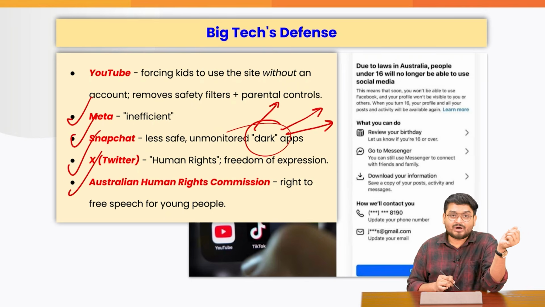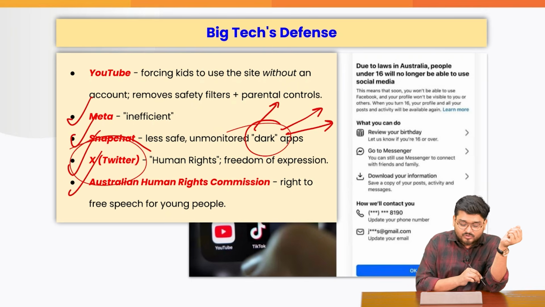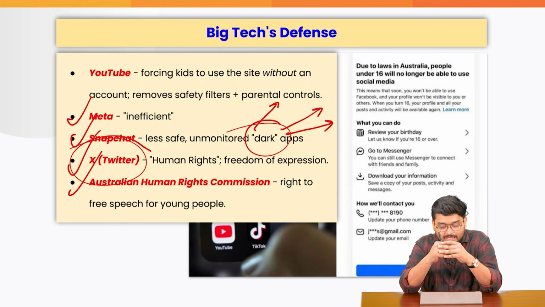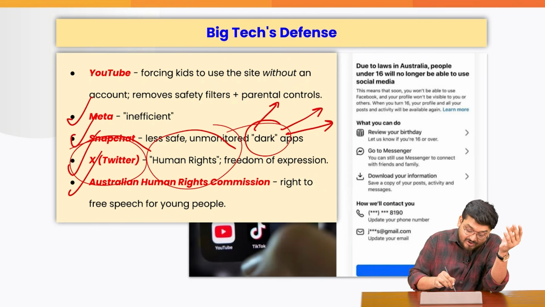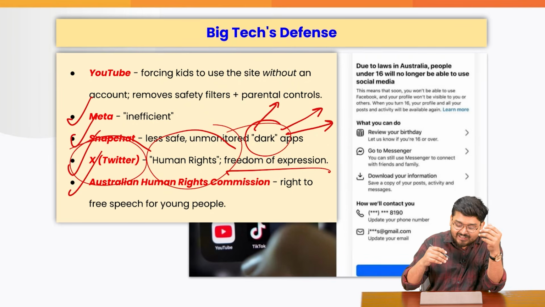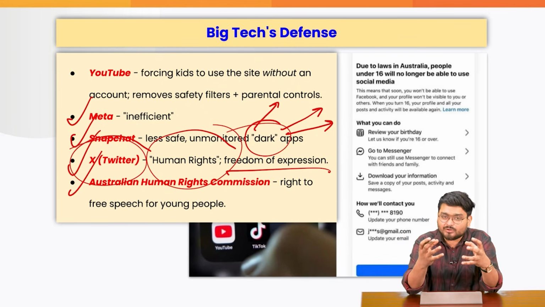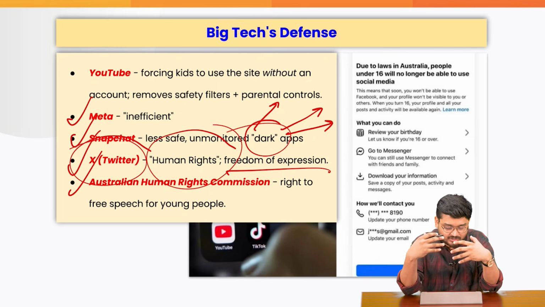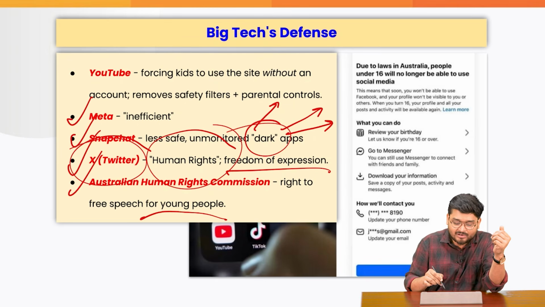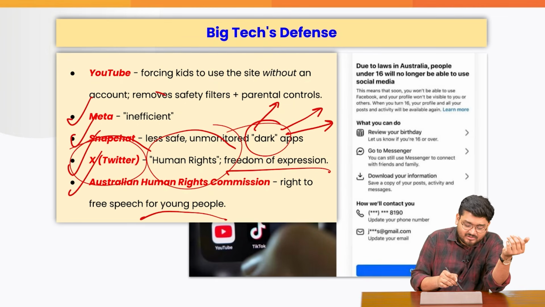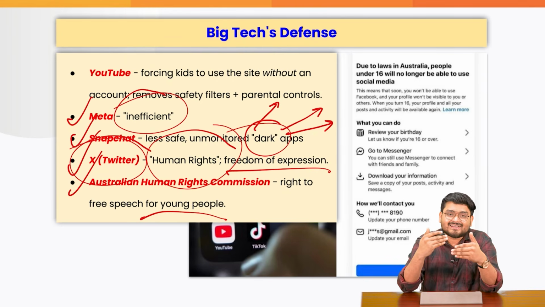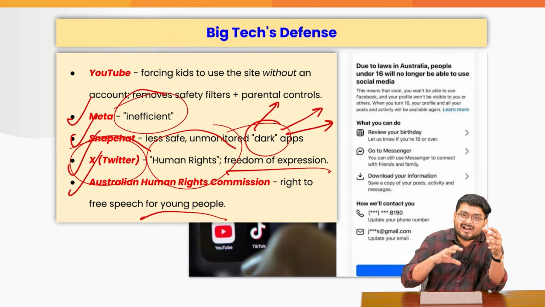Cyberbullying can happen there without any government regulation, right? Also, Twitter, which is owned by Mr. Trillionaire, is saying that this is a human rights violation and violates freedom of speech. Okay, we can agree that young people have some freedom of expression, human rights, or right to speech. Maybe this ban is inefficient, whatever it is. But at the end of the day, we have to understand that such measures are required.